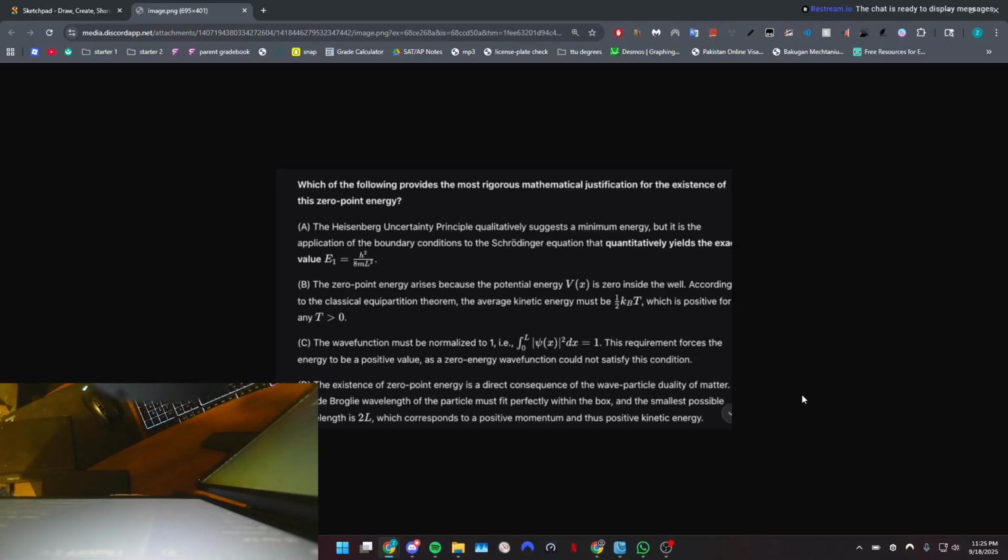B, the zero-point energy arises because the potential energy V of x is 0 inside the wall. According to the classical equipartition theorem, the average kinetic energy must be 1/2 k sub B times T, which is positive for any T greater than 0.